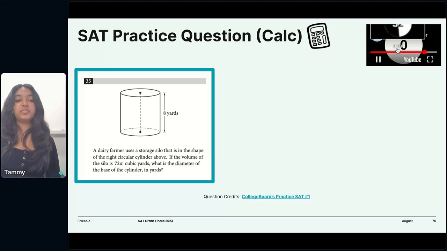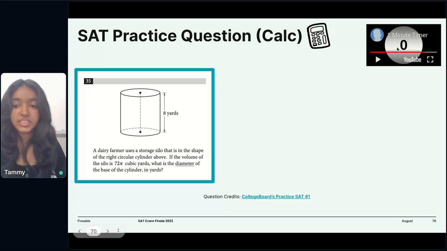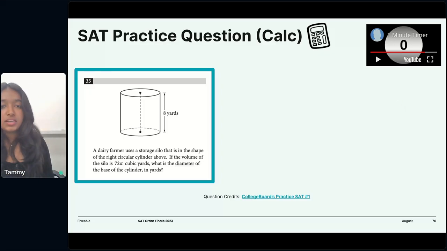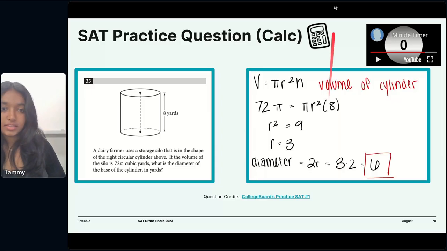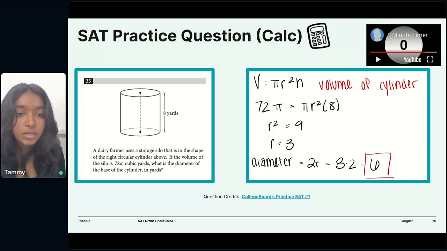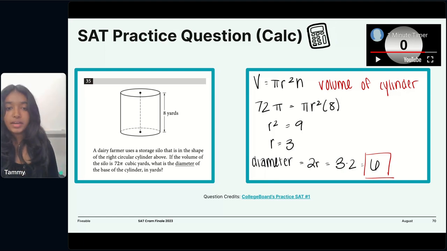Okay, cool. So we've got all this information here. We've got our volume of the cylinder. Okay, let's view our solution. Yep, so our volume of the cylinder is pi r squared h. We've got our volume is 72 pi.